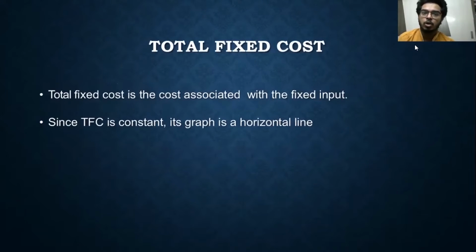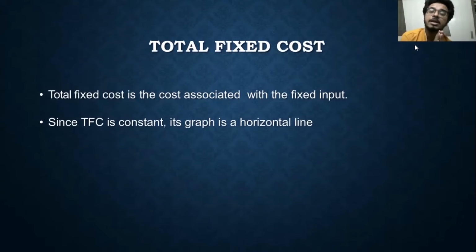Otherwise, there are several cost components which generally we deal with to estimate an economic cost for a particular production unit or a particular production process. So the first type of cost we will discuss is total fixed cost. What is total fixed cost? A total fixed cost is the total cost which is paid towards the fixed input. Now, which are the fixed inputs? If you go back to your production classes, there are two types of inputs, basically fixed input and variable input.